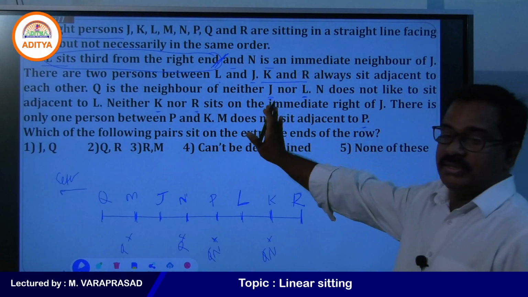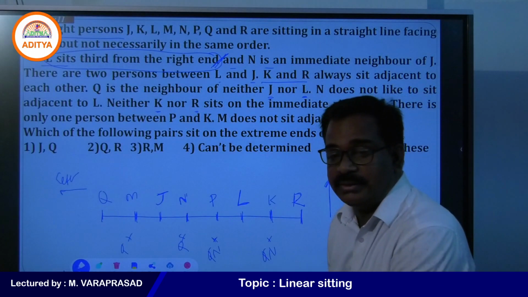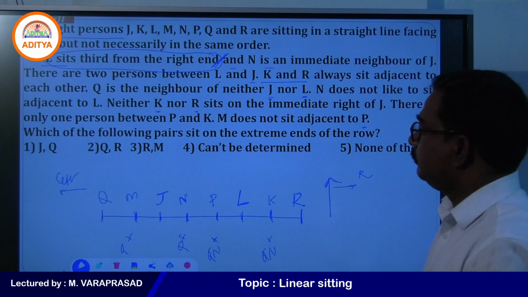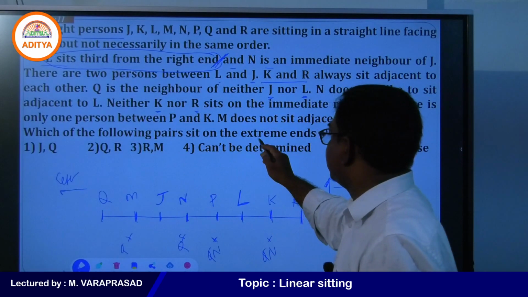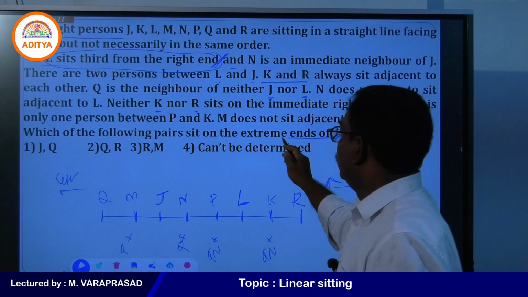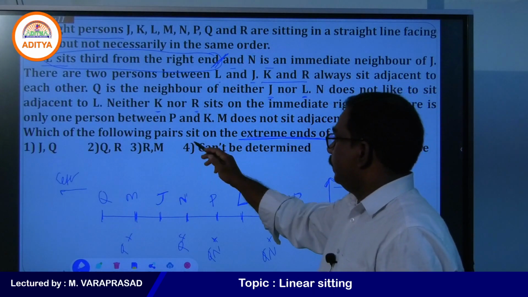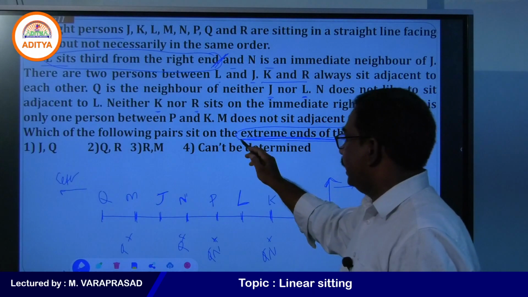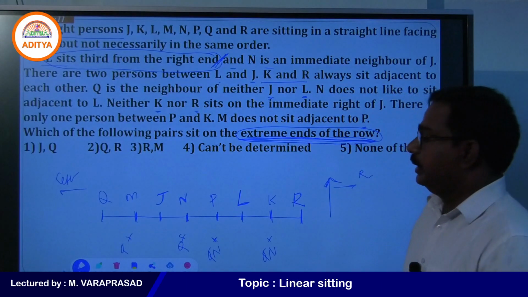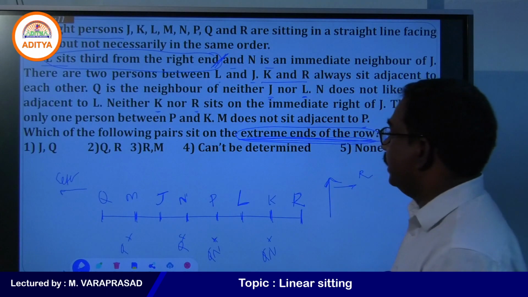Now all conditions are satisfied here. If you take here, all conditions are satisfied. Now see. So what is our question? Which of the following pairs sit on the extreme ends of the row? Extreme ends of the row, right?